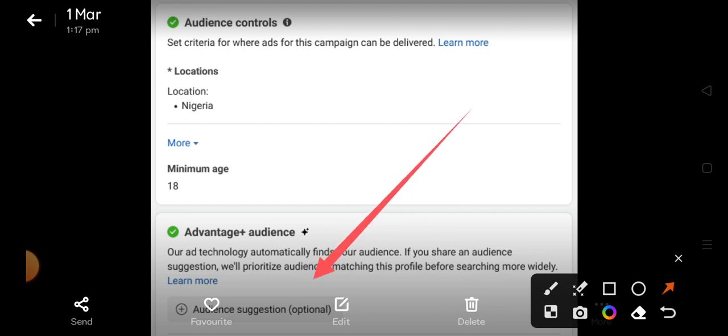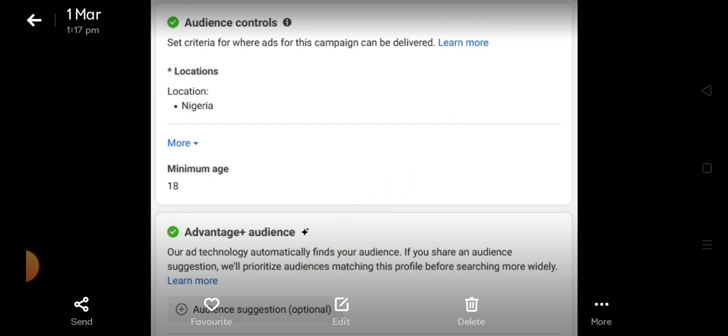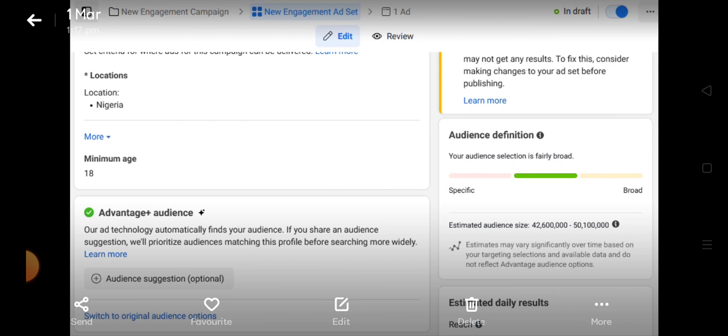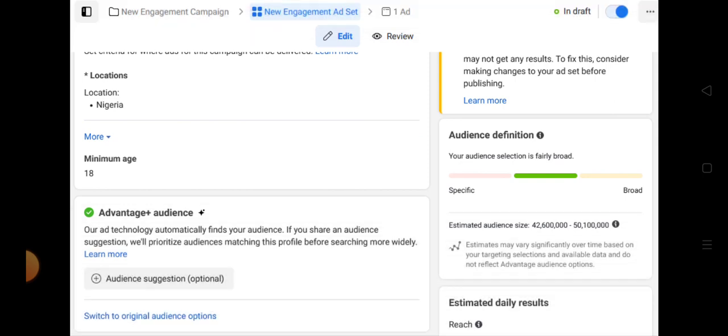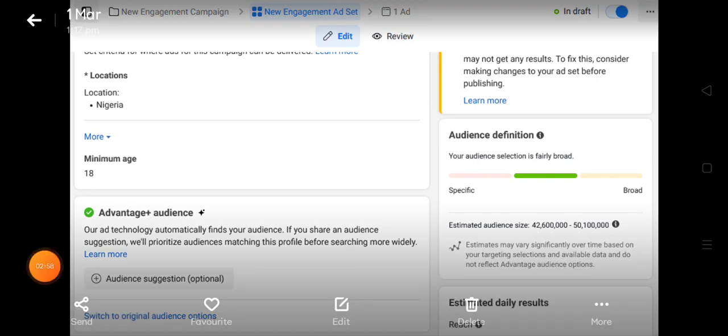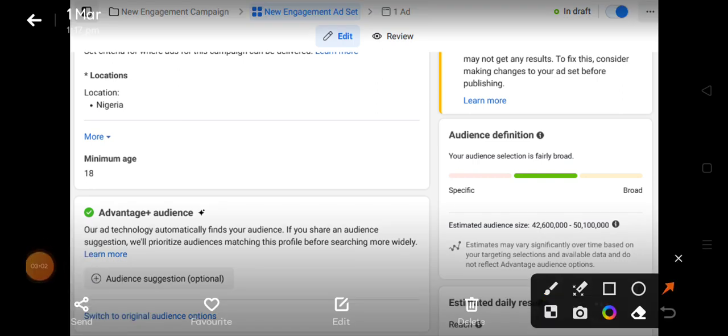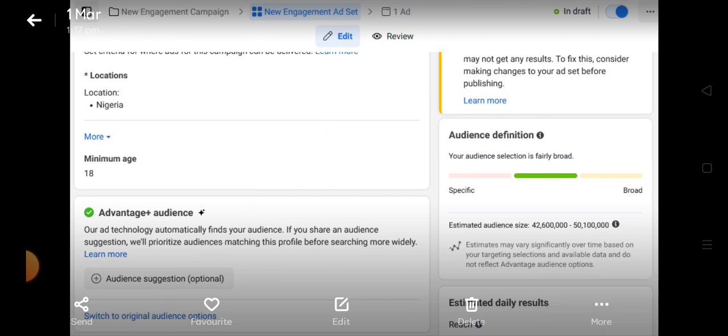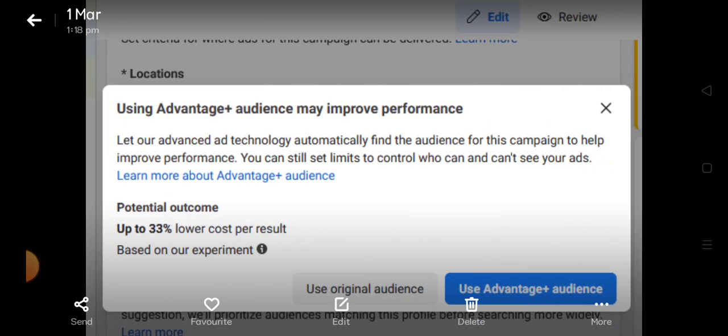Keep scrolling and you will see something manual. Right here you can see "switch to original audience." That's what you are going to click on.